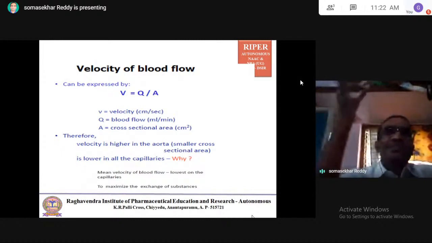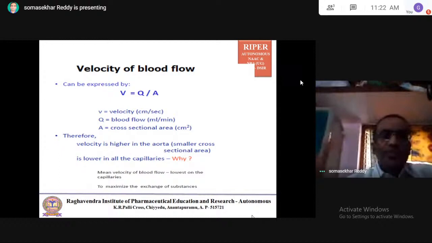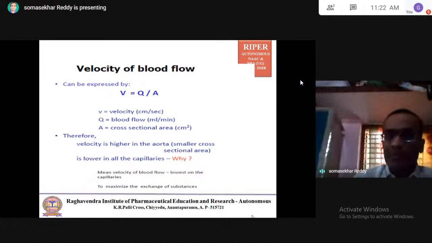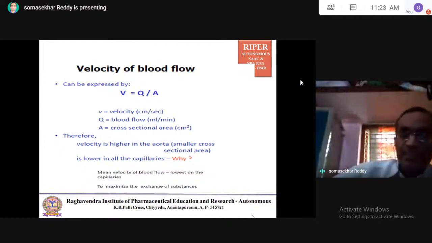That means velocity is always calculated as Q/A, where Q indicates blood flow. Blood flow is more in the aorta, and it has a small cross-sectional area. The small cross-sectional area of the aorta leads to more velocity. But velocity is lower in all the capillaries.